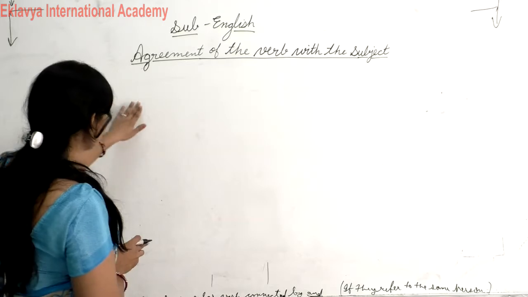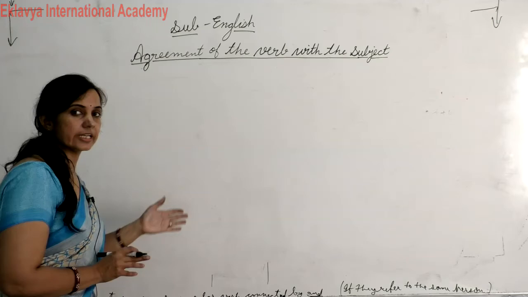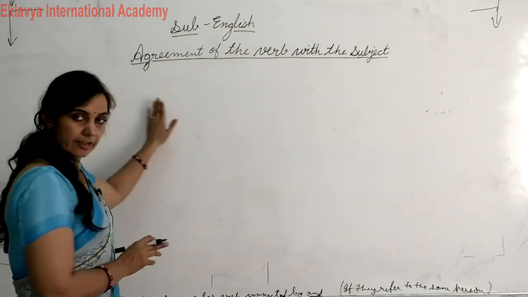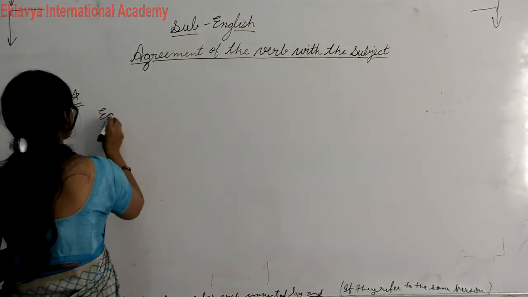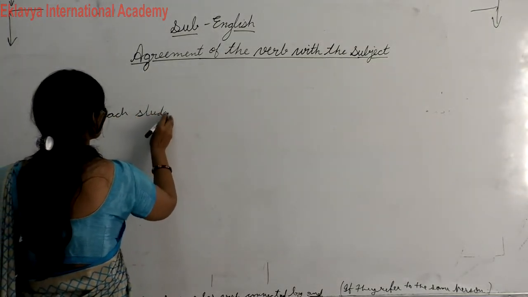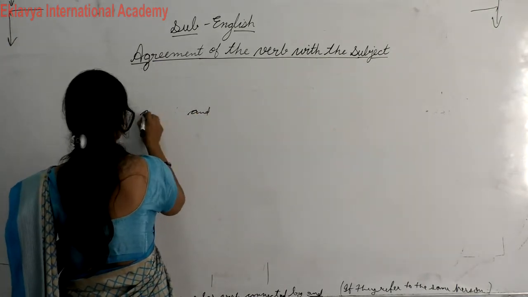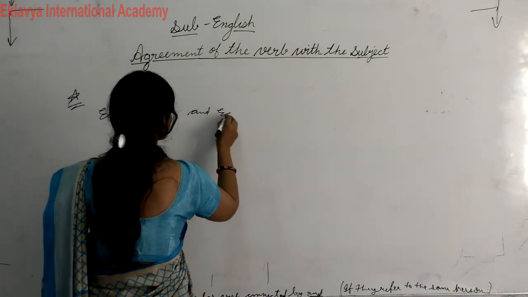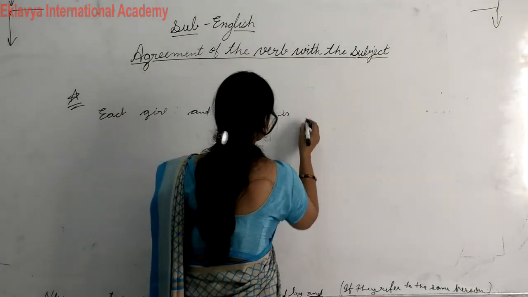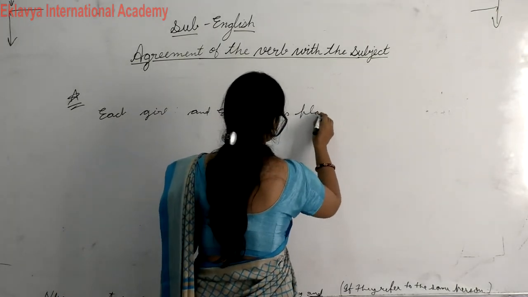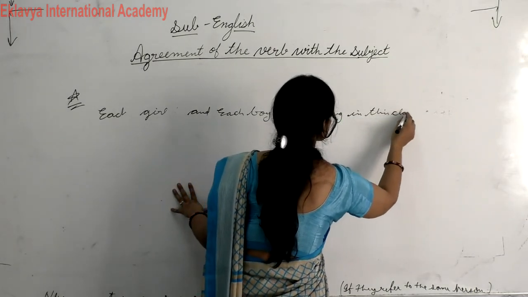I repeat again, if two nouns are connected with "and", but they are preceded by each and every, they will take only a singular verb. Like, each girl and each boy is playing in this class.